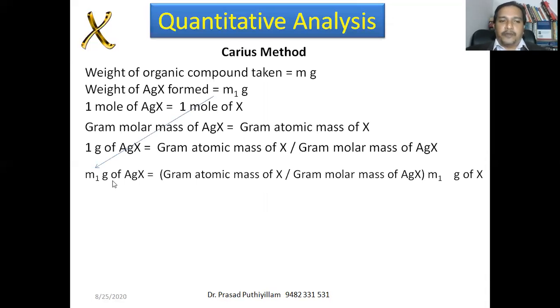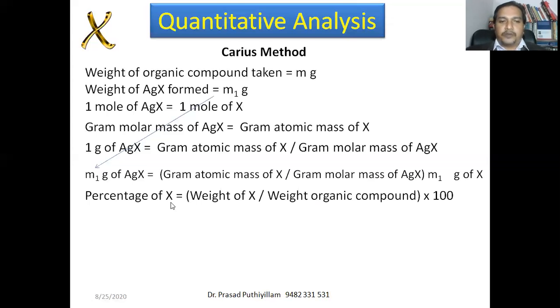Here we have m1 gram of AgX. Here the value is not given, so it is straightly calculated for 1 gram, because AgX is mentioned, it is not mentioned as AgCl or AgBr or AgI. That's why directly calculated for 1 gram. Or we can say gram atomic mass converted to 1 gram gives this much amount of halogen. We have m1 gram of AgX formed. Therefore, it will produce gram atomic mass of X divided by gram molar mass of AgX multiplied by m1 gram of halogen.